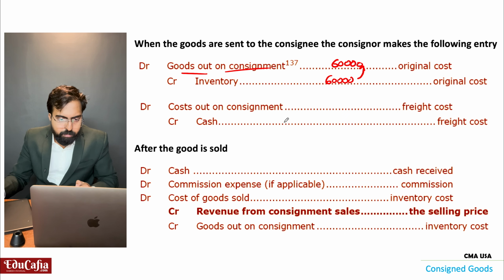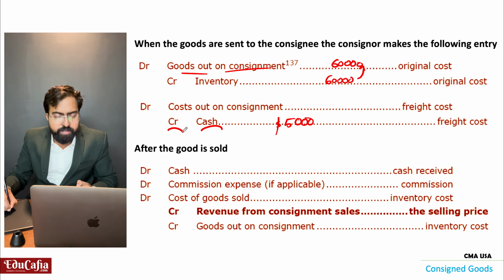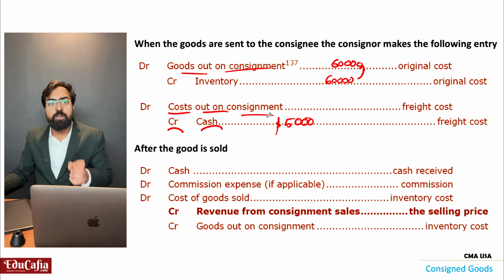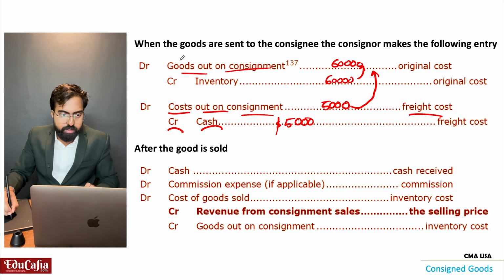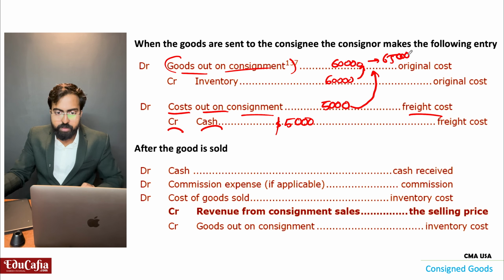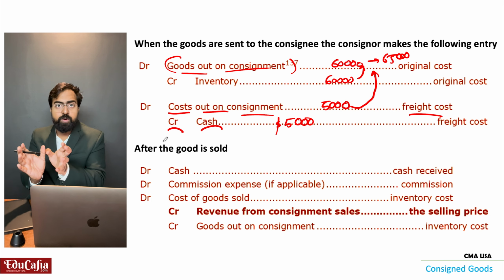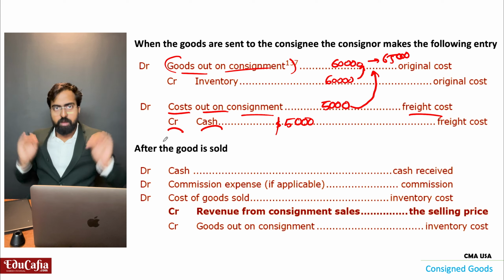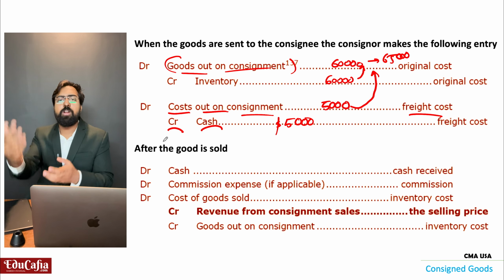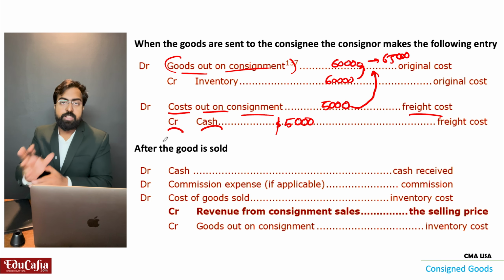So some $5,000 cash I have expensed as freight cost for goods out on consignment. So this freight charge I will add to the goods on consignment, and then it will become 65,000. When it was in our inventory, it was 16,000 only. Because it reached that showroom, now it is 65,000 because of that extra freight charge.